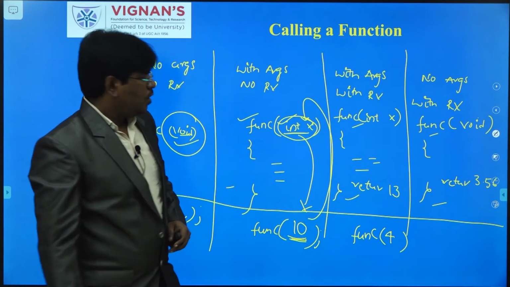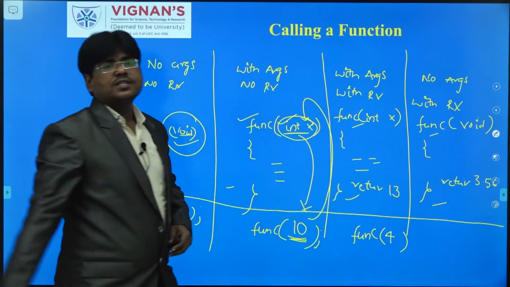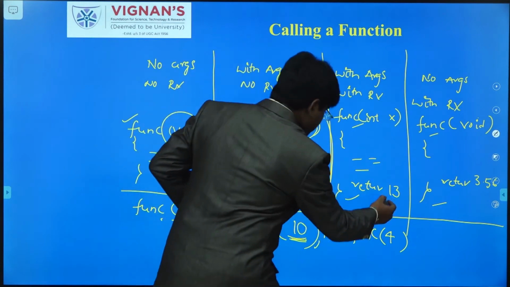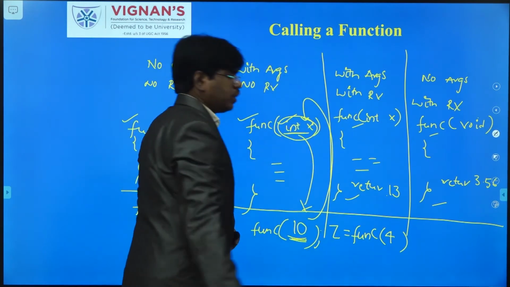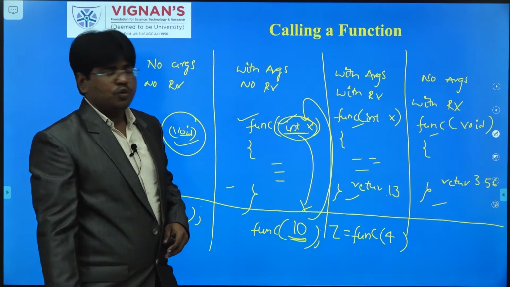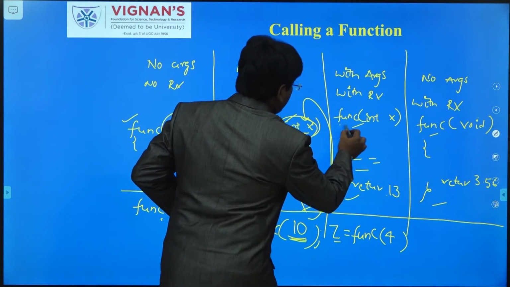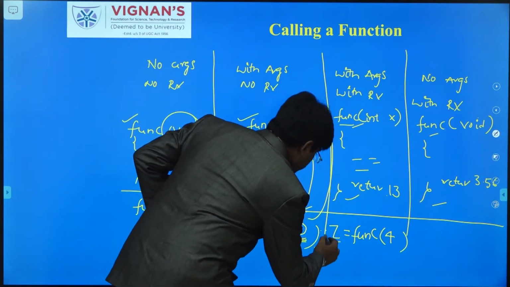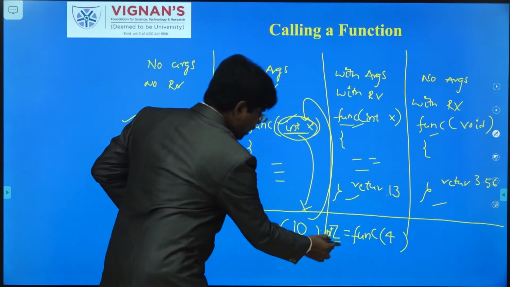I have passed this particular input, and it is also returning some value. When it is returning some value, some variable has to be there to take that value. You have to mention this variable's type based on the return type of the function. So here we are using z, that's why you have to mention integer. You have to mention the data type.